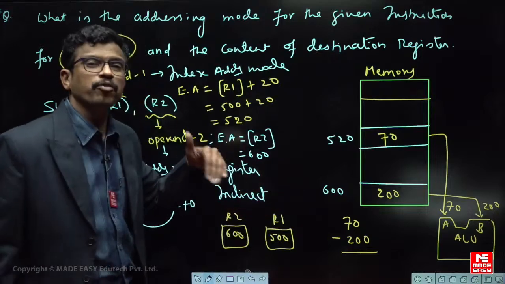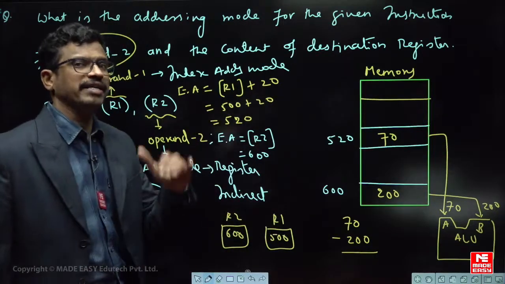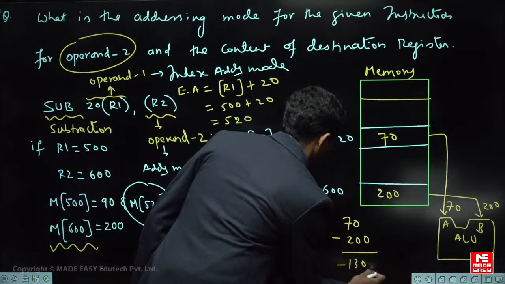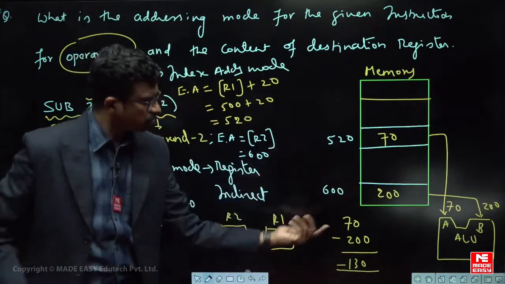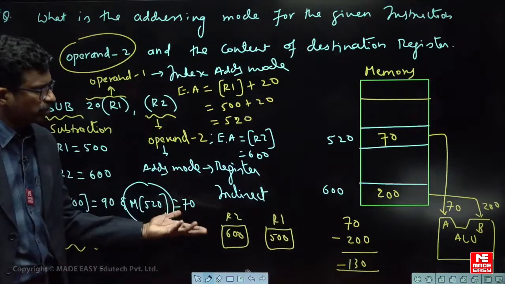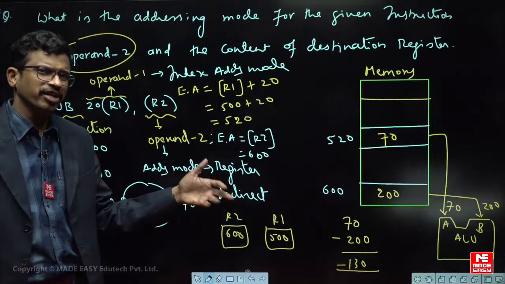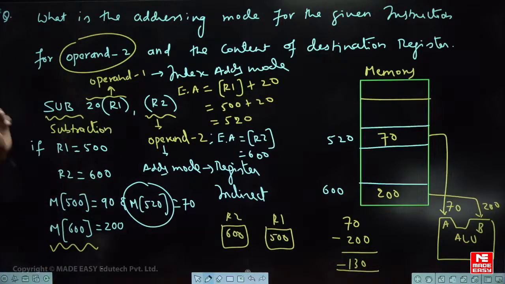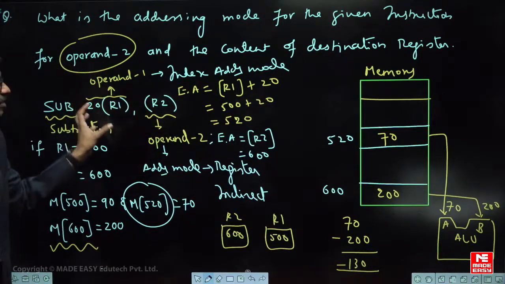If the question asks in decimal, it is simply 70 minus 200, which is minus 130. In hexadecimal also you can simply ask the question. So simply it is minus 130. So the result in decimal is a negative value. If the data were reversed, 130 would come. So they may ask you to write that minus 130 in hexadecimal form or binary form. You have to just convert into hex form or write in binary form. Like this you'll have questions. But the point to understand here is that there are two questions asked. What was the intention of this question? How to understand the addressing modes.